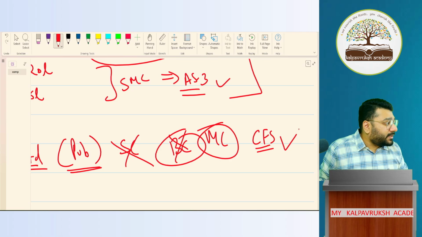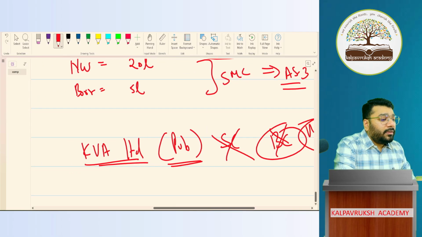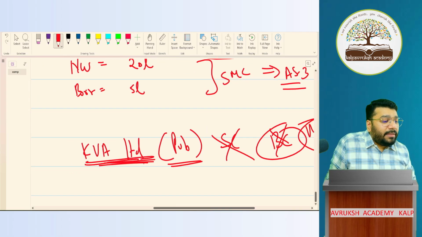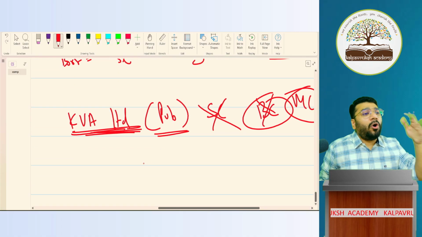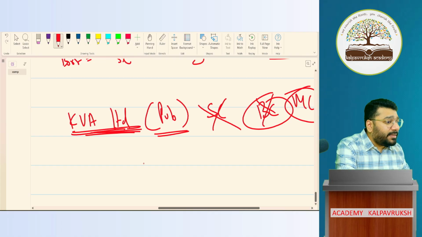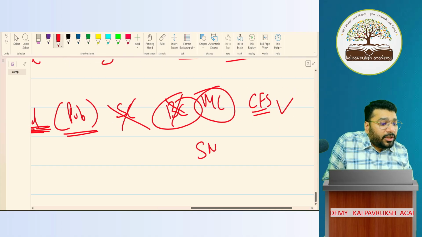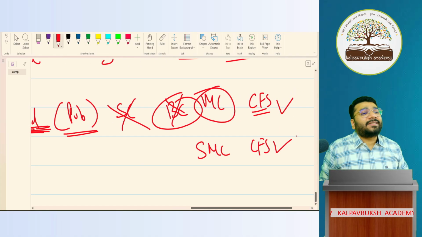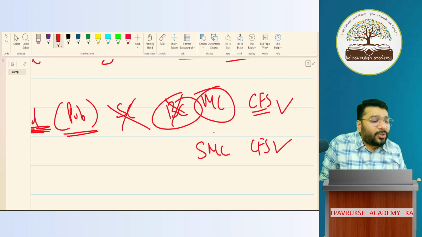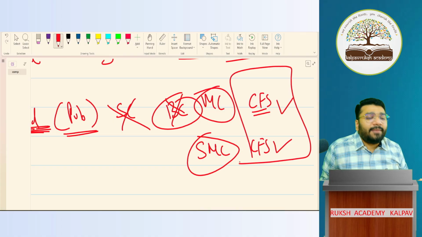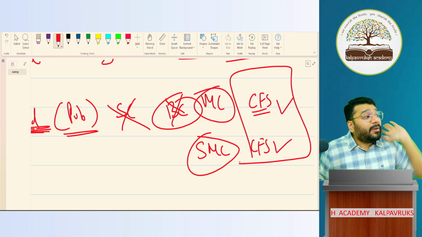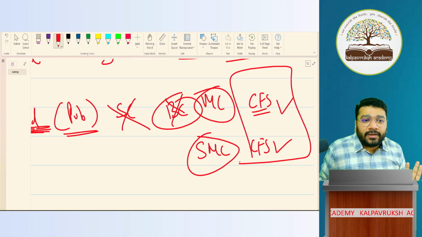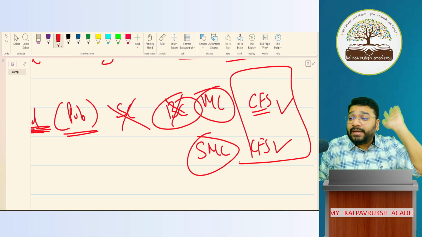Yes. Now, imagine Kalpavriksh Academy Limited is satisfying all the conditions of SMC. It is an SMC. Should I prepare CFS? Yes, because in SMC, it is not excluded. So in both places, they say prepare CFS, and by that virtue, you will prepare CFS. Got it, not got it? Clear or not clear? If you have any doubts, please ask.